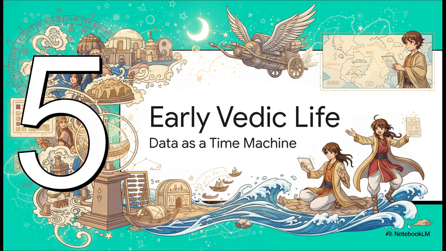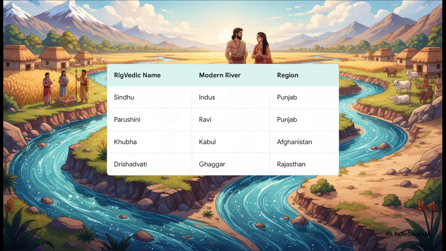Using data as a time machine. That physical expansion completely transformed their society. So let's use the specific quantitative data hidden inside the Rig Veda to reconstruct exactly how these people lived. First off, we can map their world through the environment they revered. The Rig Veda actually mentions over 25 rivers. By mapping these ancient river names to their modern counterparts, we can pinpoint their exact geographical world.